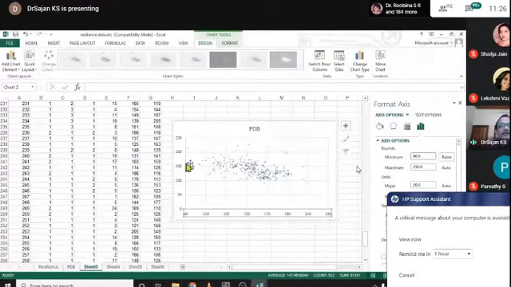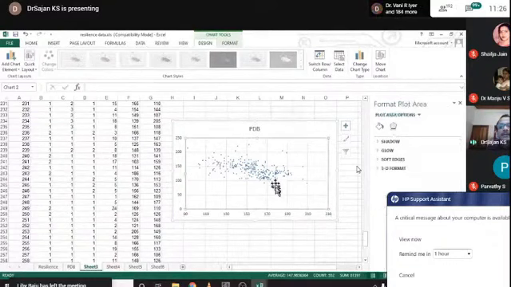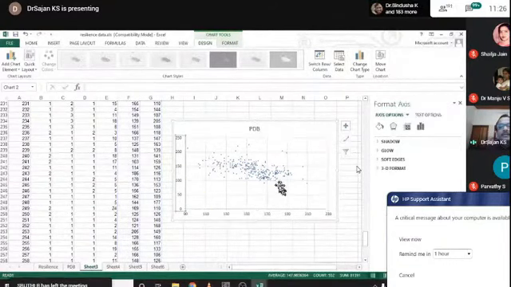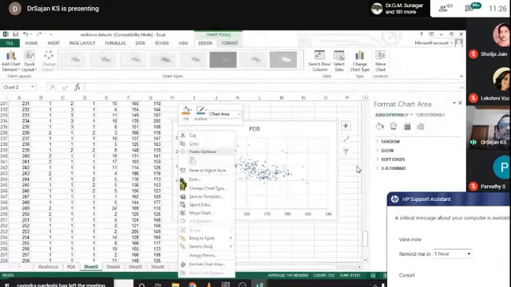Yeah, now it is spread to this area. See 90 here. Similarly, the lowest point here is, I think, the value of this particular point. Here I click on this axis and go for this particular button. Yeah, that value is 90. So I have to again format that axis.